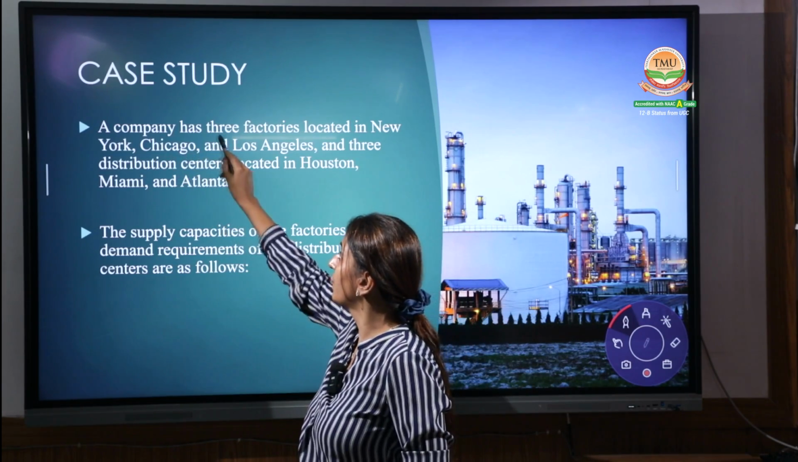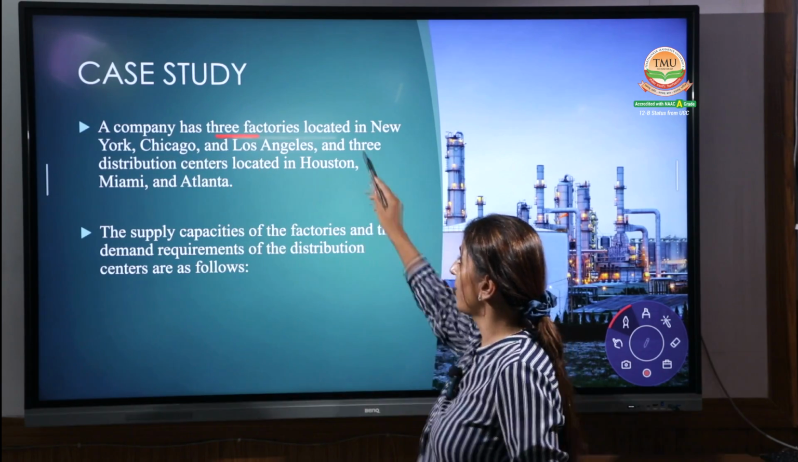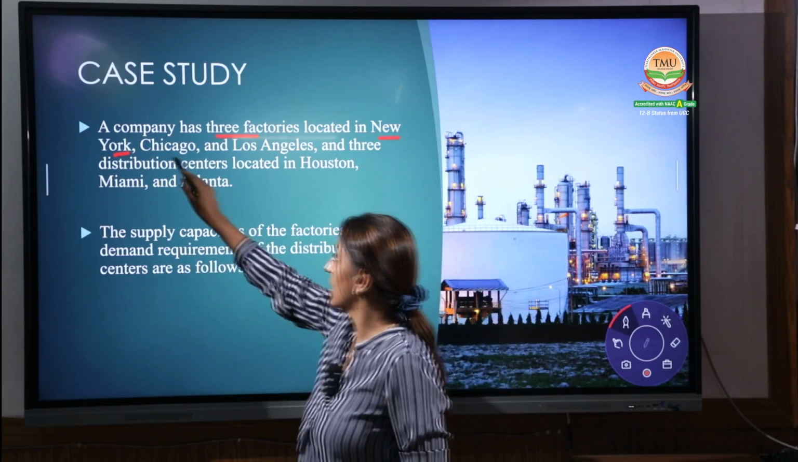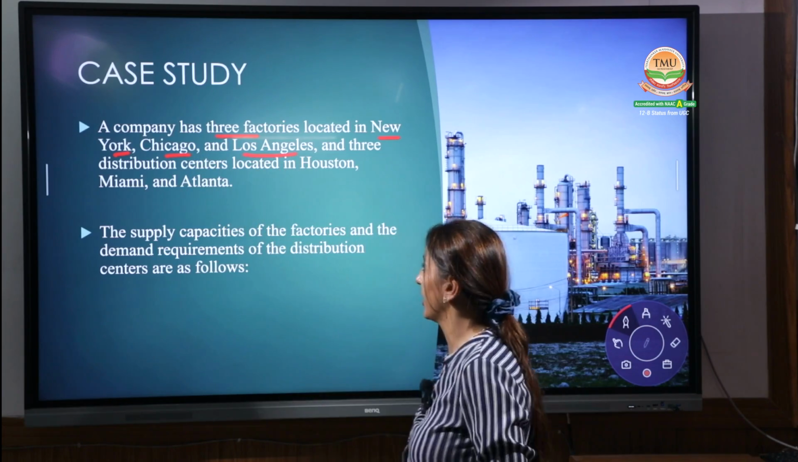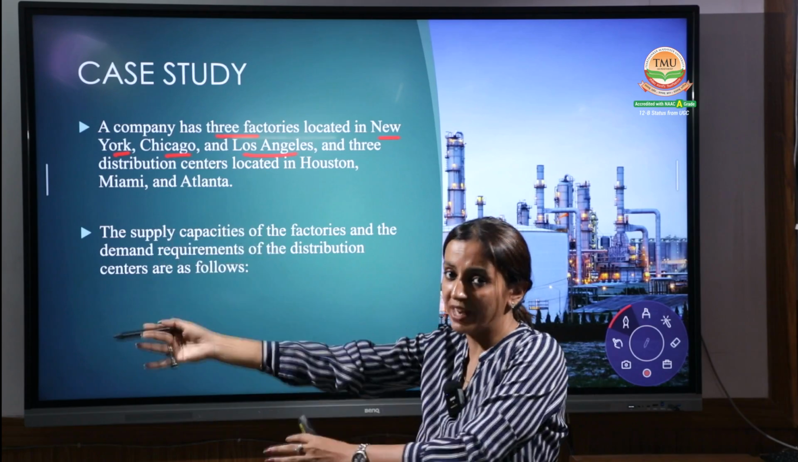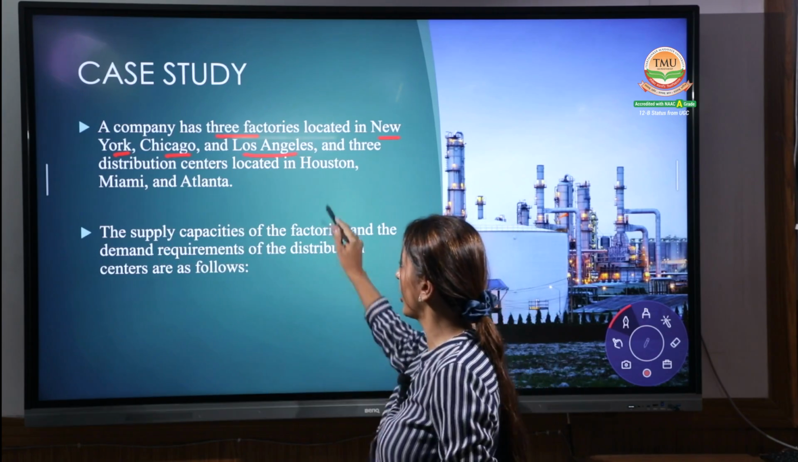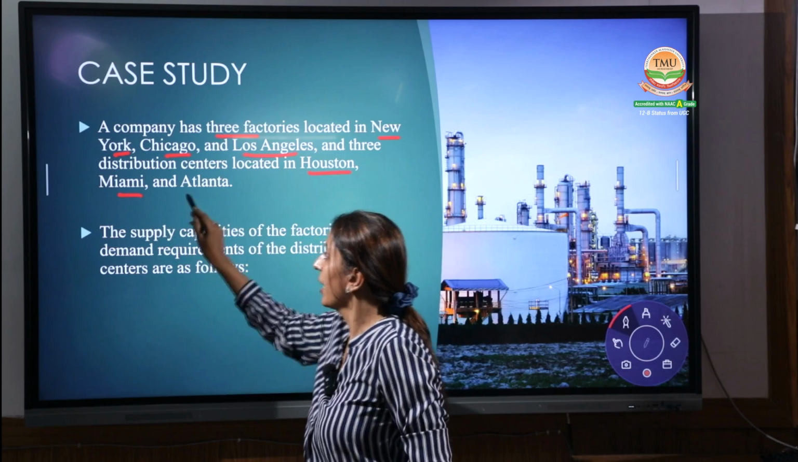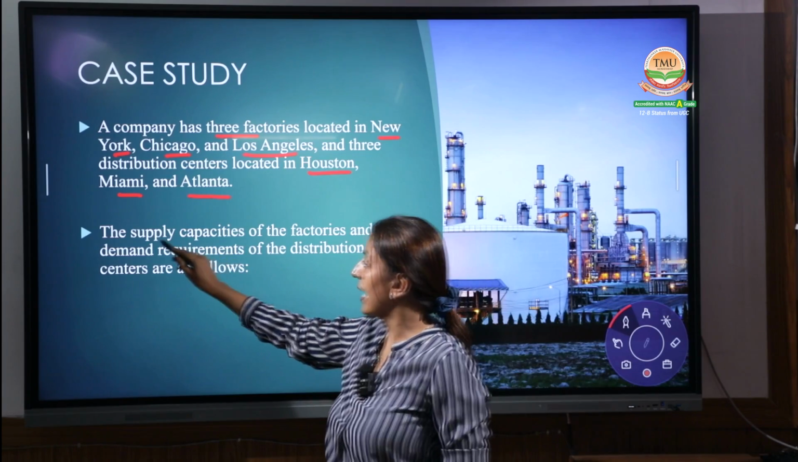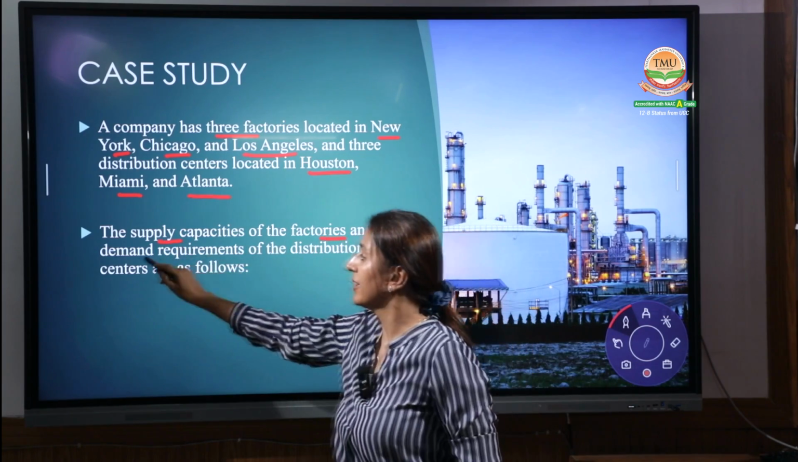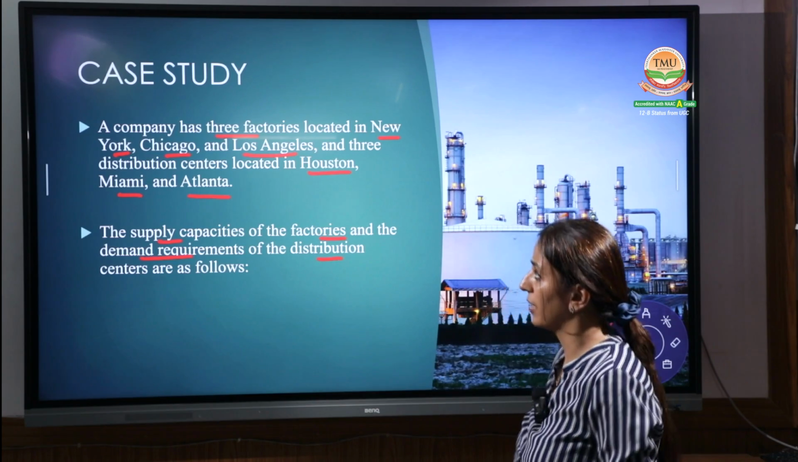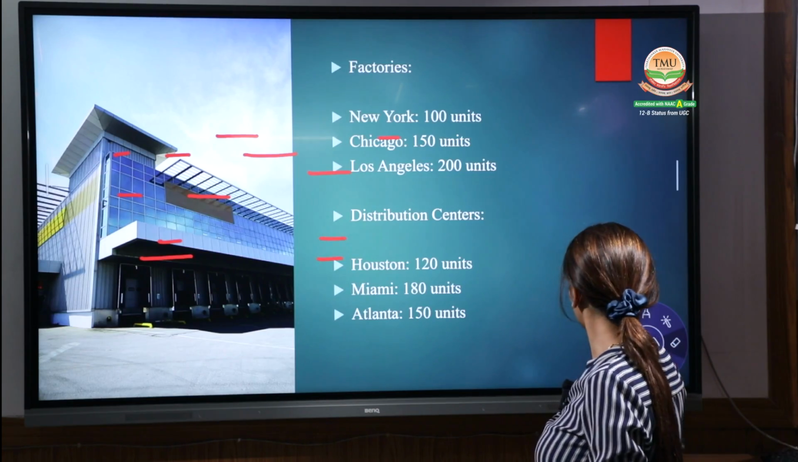A company has 3 factories. The first factory is located in New York, the second in Chicago, and the next one is in Los Angeles. And there are 3 distribution centers, and you have to transfer the goods to 3 different destination areas: Houston, Miami, and Atlanta. Okay, these are the 3 destination areas. The supply capacity of the factories and the demand requirement of the destination centers are given to you in the table below.